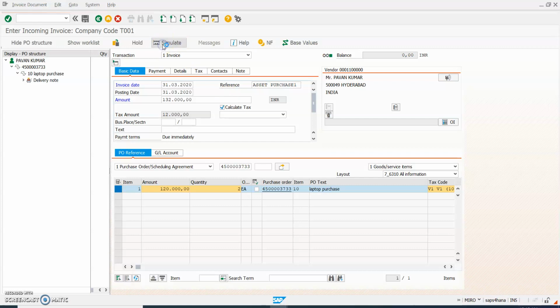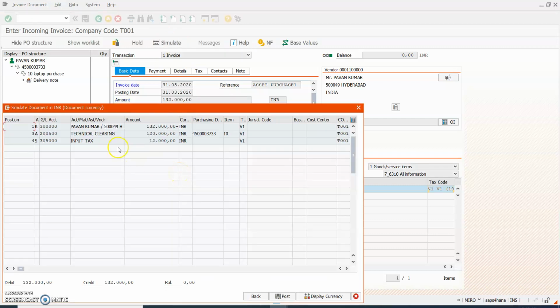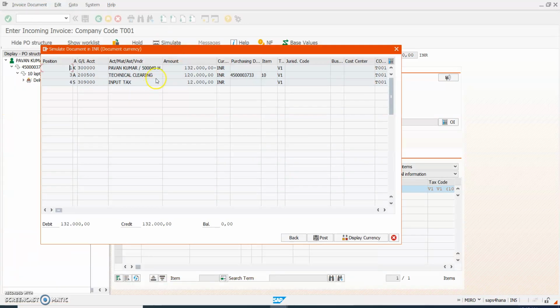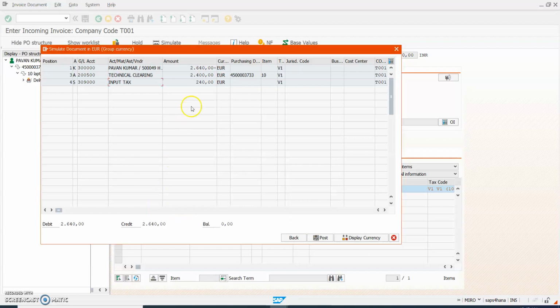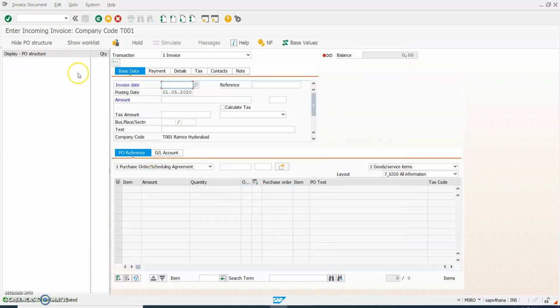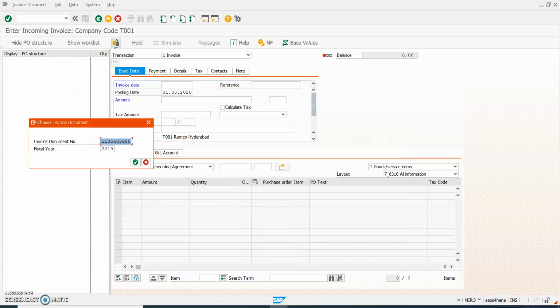Go to simulate to view the accounting documents. Here we can see technical clearing account debit and vendor account credit, tax account debit. So if you want to see in different currency, you can click on this display currency and double click on this group currency. So here we can see the amount in group currency.